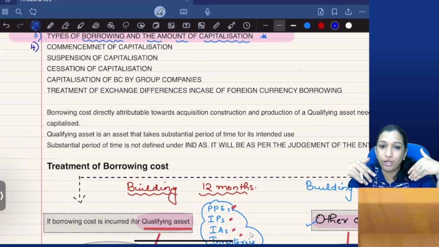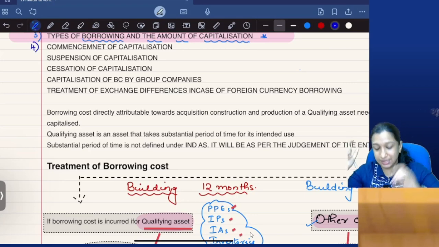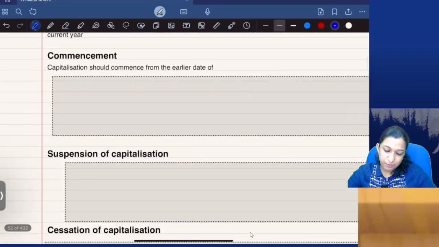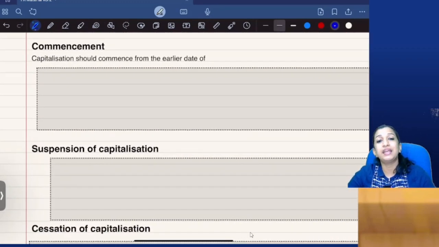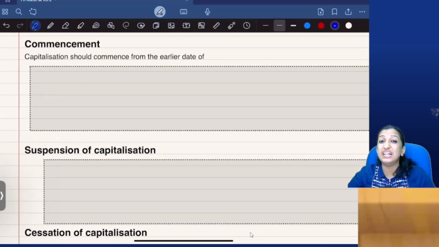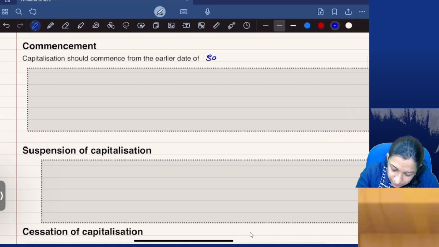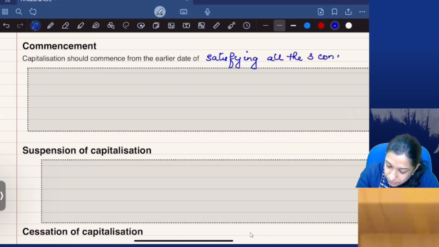If I have taken a loan, and there is interest accrued on the loan, and there is a construction activity going on, when can you commence capitalization? So you need to write these 3 points. Commencement of capitalization. Capitalization should commence from the earlier date of satisfying all the 3 conditions.